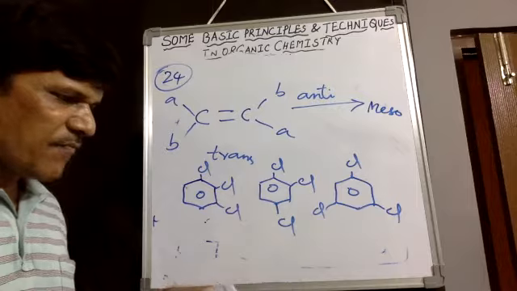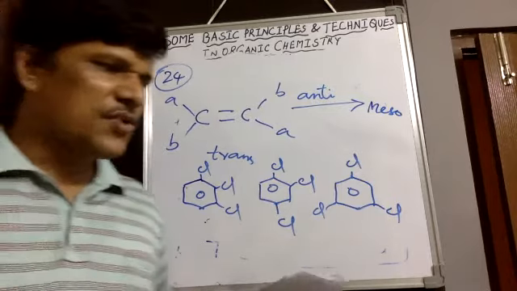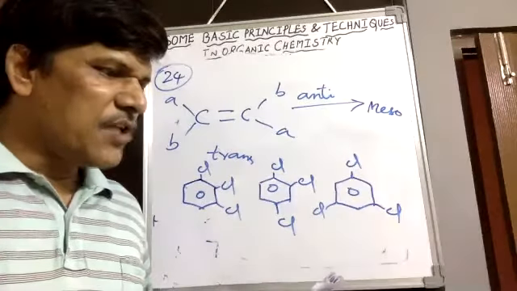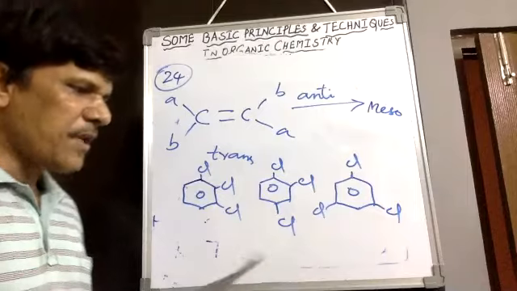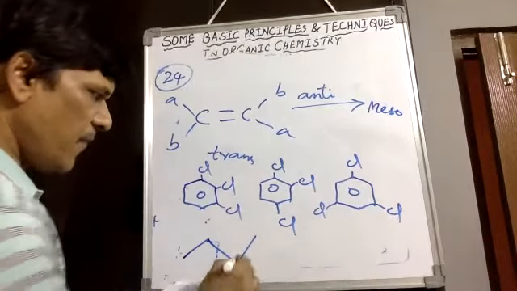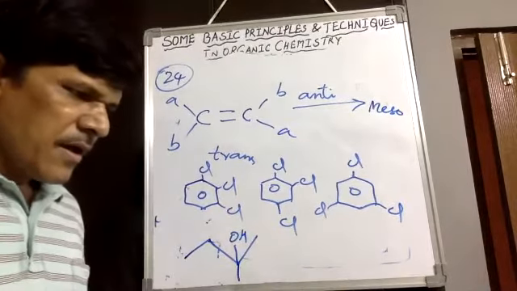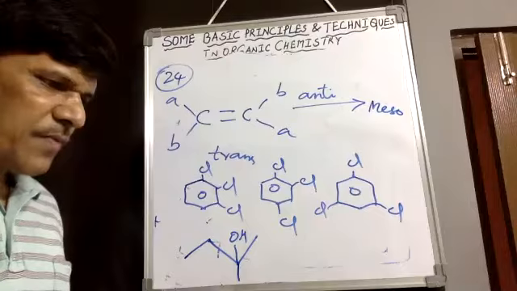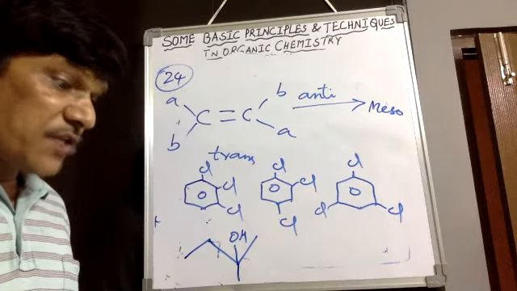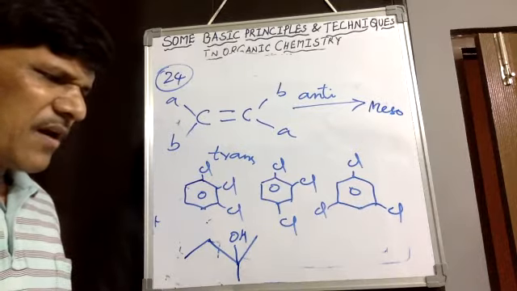Then 48, when we come back, C5H12O. C5H12 means alkane, with oxygen it shows alcohols or ether structures. Then alcohols can be drawn. How many tertiary alcohols of these are optically active? Here we can take C5. This is a tertiary alcohol. But here, C5H12O with tertiary alcohol, we can take like this. That is only one alcohol we would observe.